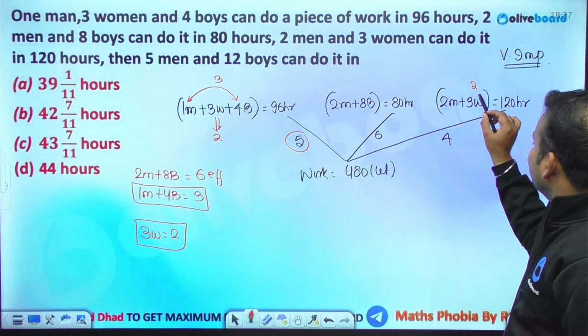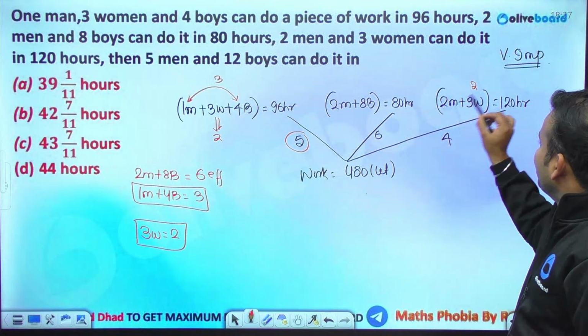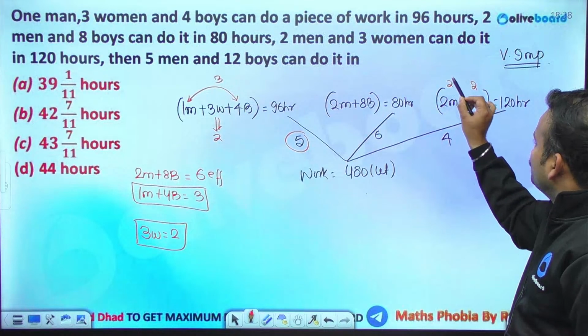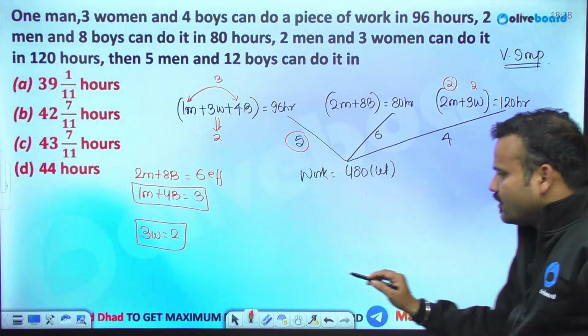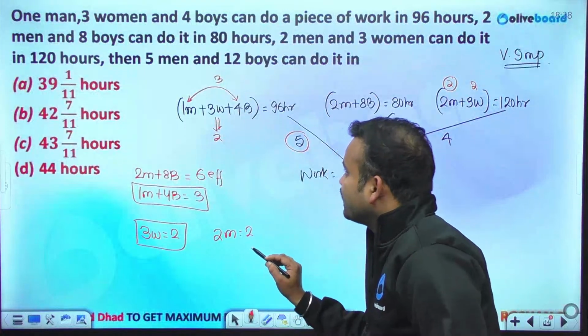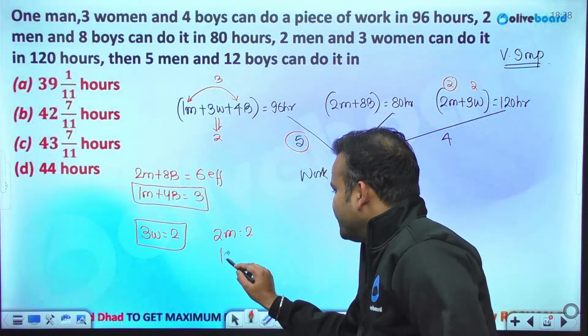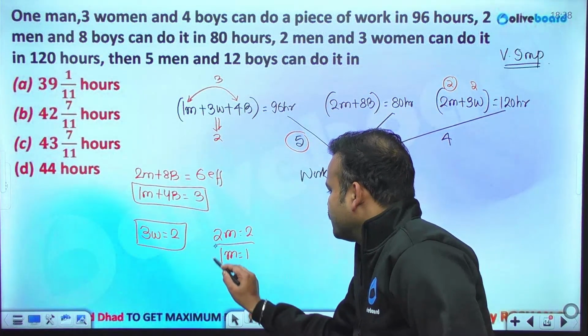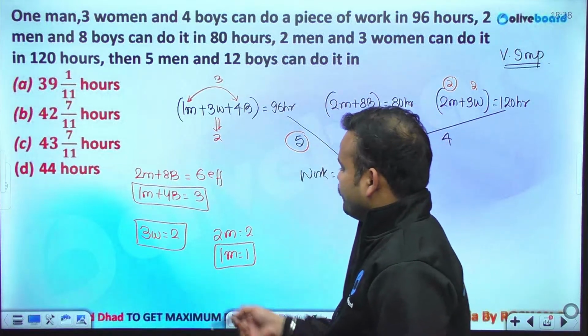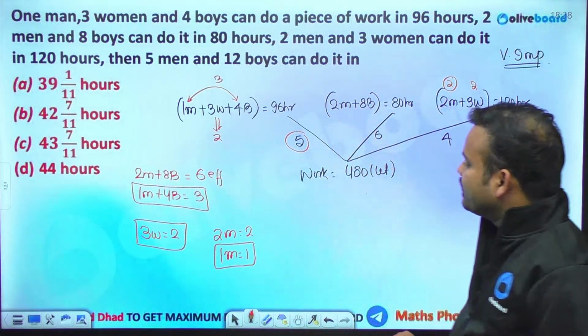If 3 women are consuming 2 laddus and the entire laddu is 4, that means 2 men are consuming 2 laddus. Hence, 1 man will be consuming 1 laddu.